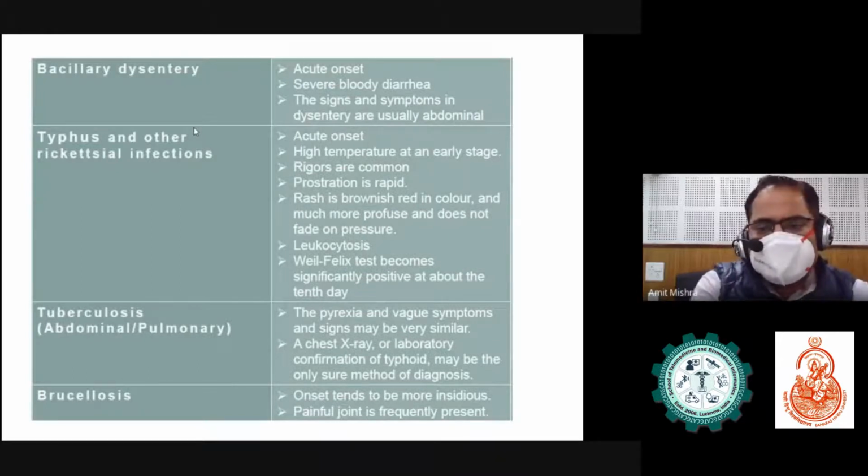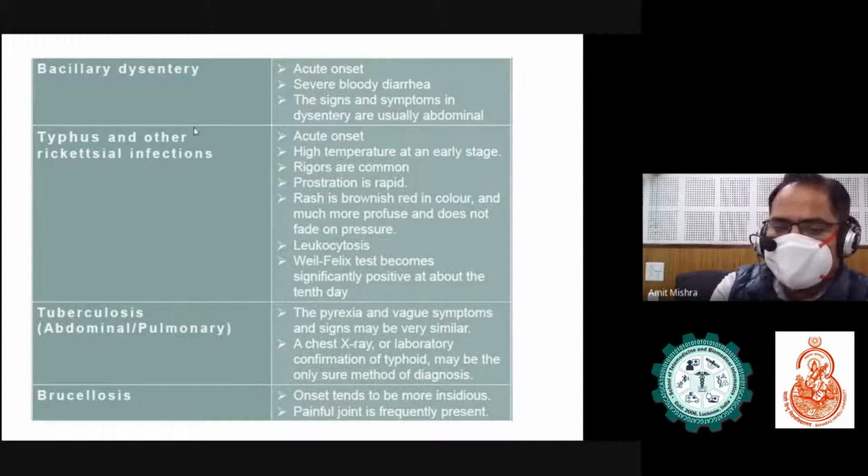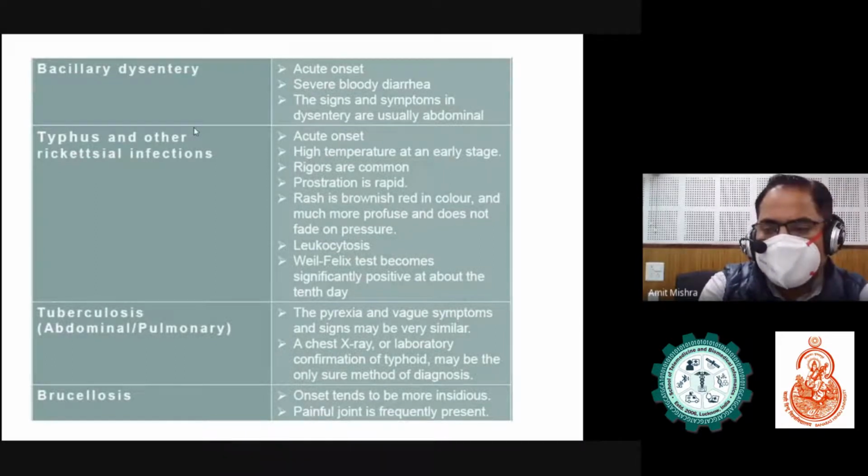The rash is brownish in color, much more profuse, and does not fade on pressure. Leukocytosis, along with Weil-Felix test positive. Tuberculosis: the pyrexia and vague symptoms and signs may be very similar. A chest X-ray or a laboratory confirmation of typhoid may be the only sure method of diagnosis. Brucellosis.